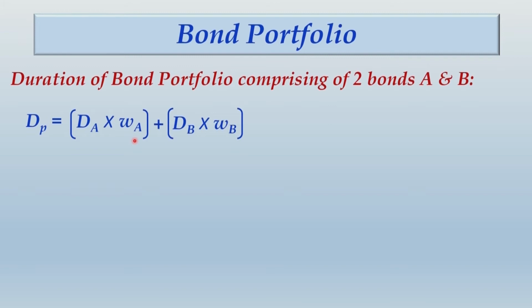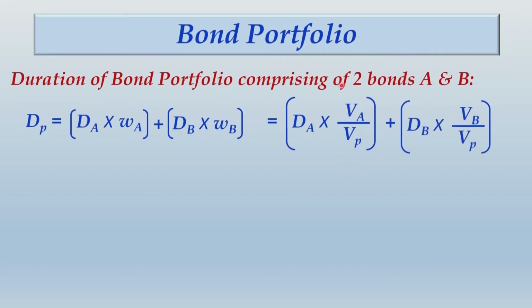So let us substitute WA and WB for their values. So it will be DA into VA upon VP. This is the proportion of money invested in bond A, and likewise VB upon VP is the proportion of money invested in bond B. So this will represent WB, this will represent WA.